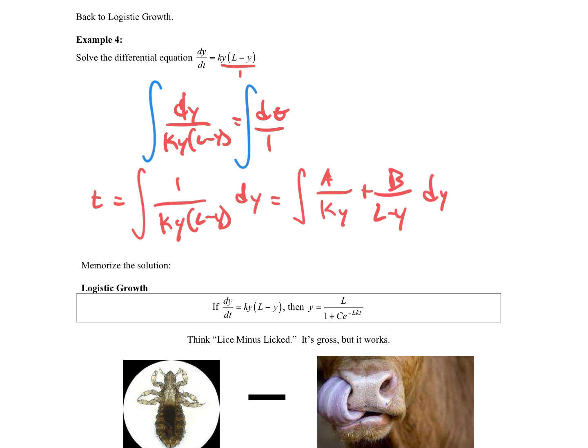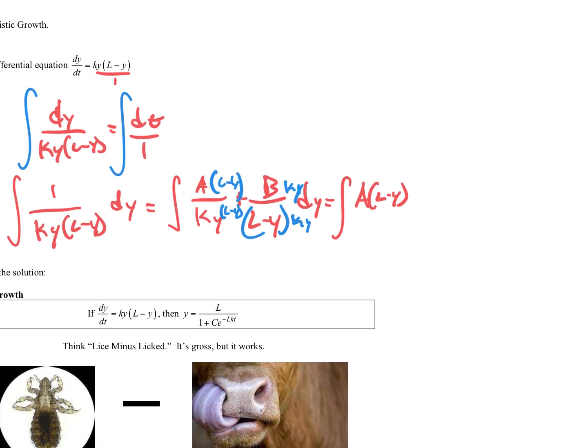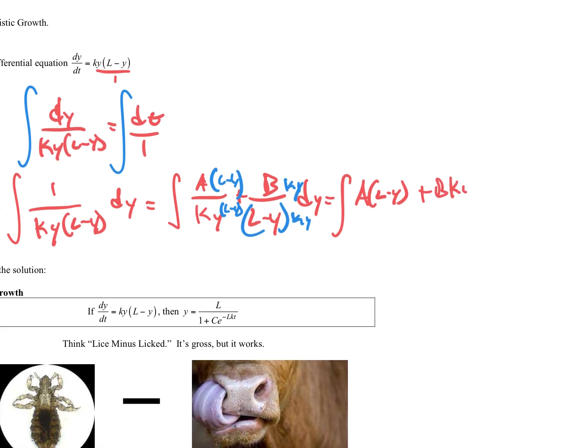Okay, well, what do we need to do now? We need to make this into one fraction so it looks like this, leaving the A and the B in there. So let's multiply this by L minus y, and this times L minus y. And this side we're going to multiply by ky and ky. Okay, so what we get is A times (L minus y) plus B times ky, all over ky times (L minus y).